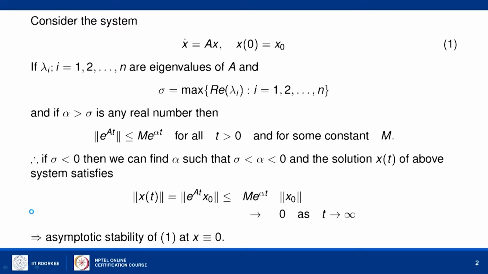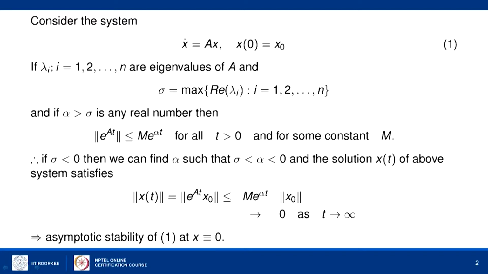Using this we can show that the solution of the system 1, that is x of t equal to e power At into x 0, satisfies the norm of x of t less than or equal to m times e to the power alpha t into the norm of the initial condition. The norm of x 0 is a bounded number, and in case all the eigenvalues have negative real part, then sigma has to be a negative number.